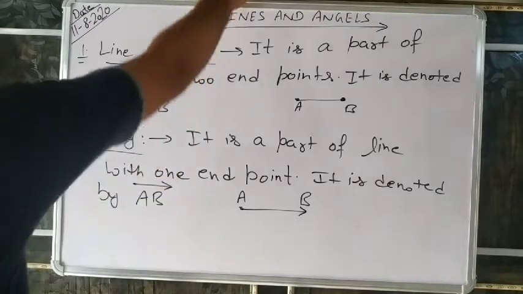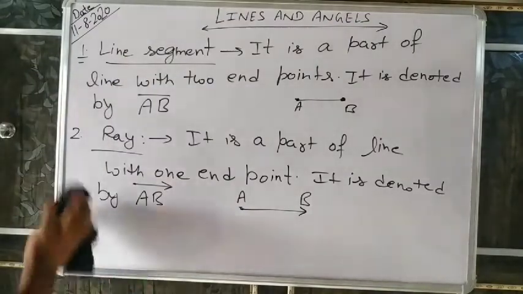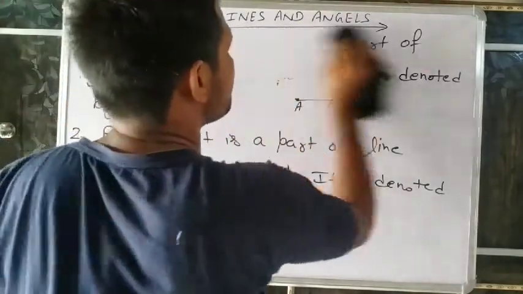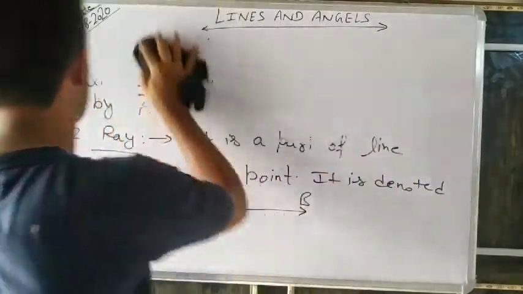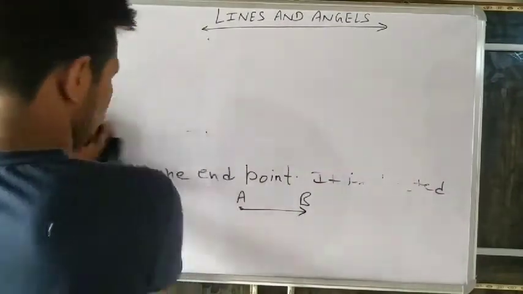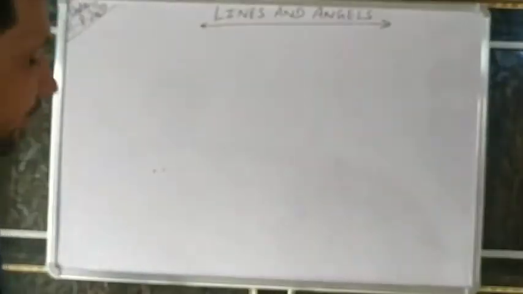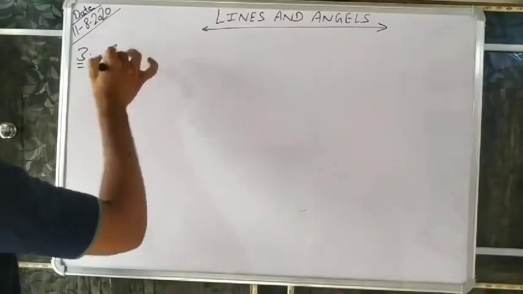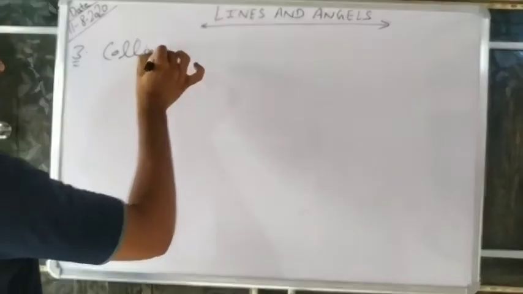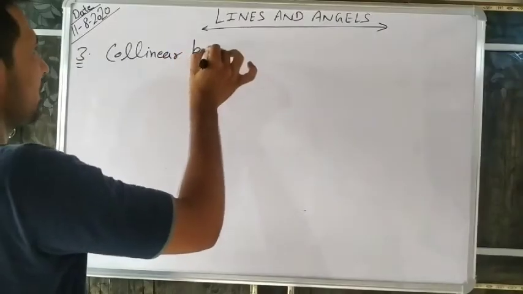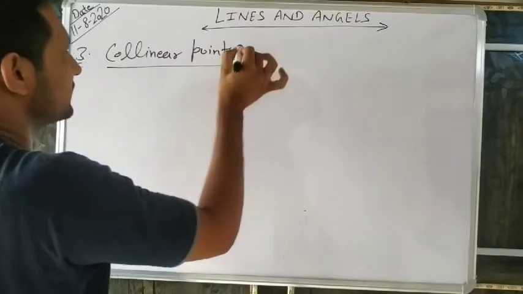After this, the third point: collinear points. What are collinear points?